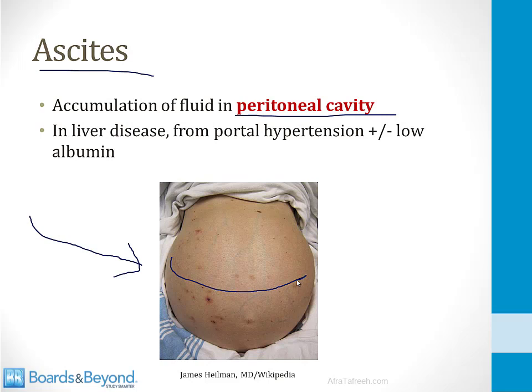In liver disease, this can happen for two reasons. First of all, portal hypertension can drive fluid out of the plasma and into the peritoneal cavity. In addition, low albumin lowers the oncotic pressure and favors the movement of fluid into the peritoneal cavity.